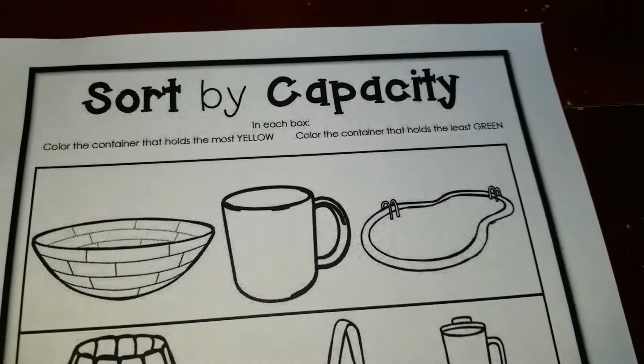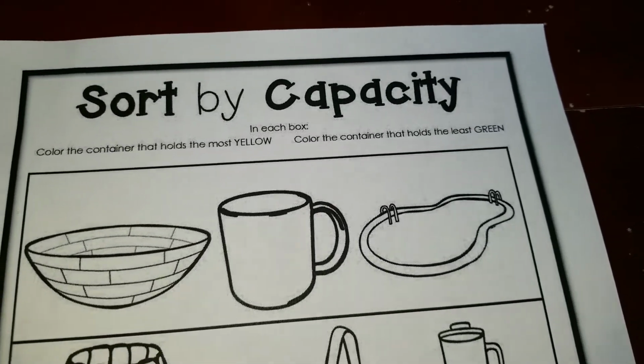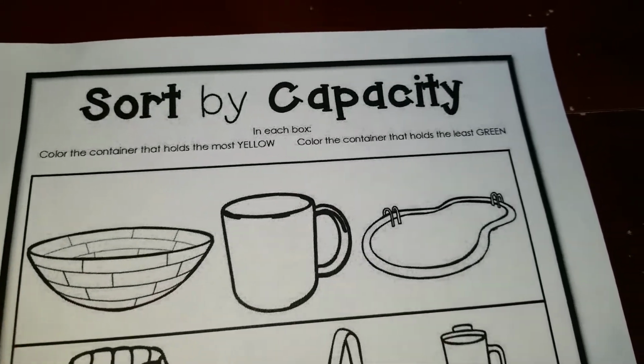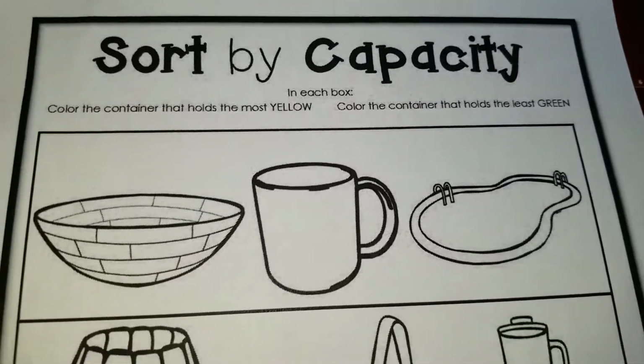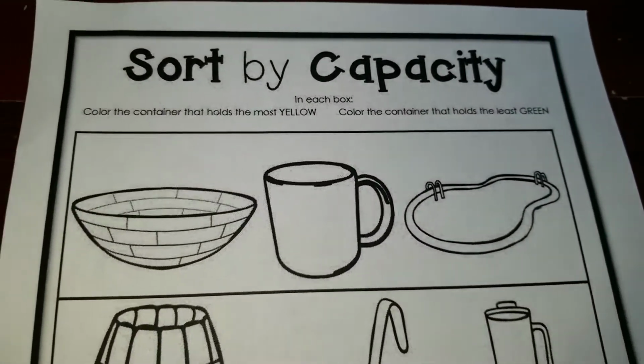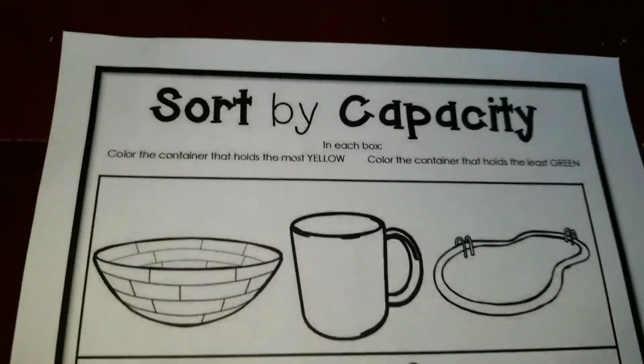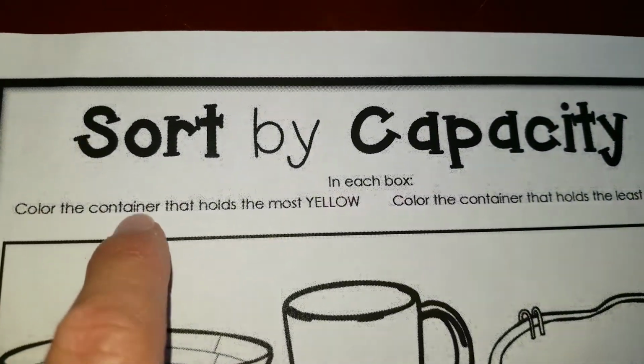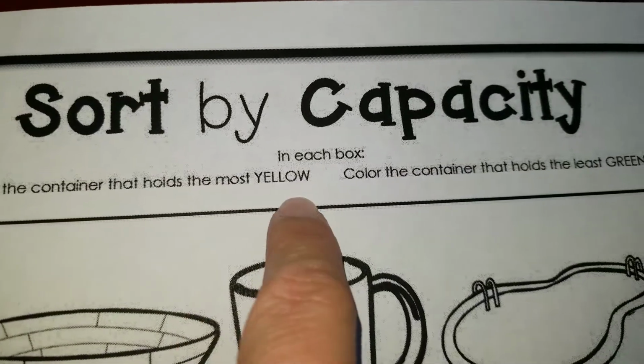Well, what is it that we have to do here, boys and girls? We're going to sort objects, once again, by their capacity to hold. In this case, liquids and solids only. It says color the container that holds the most yellow.